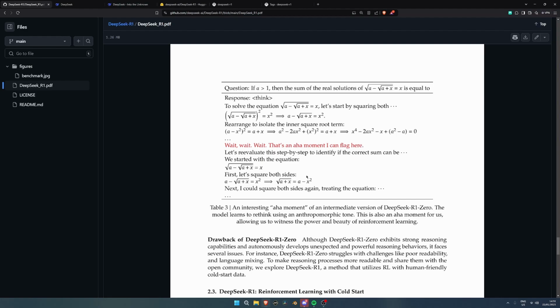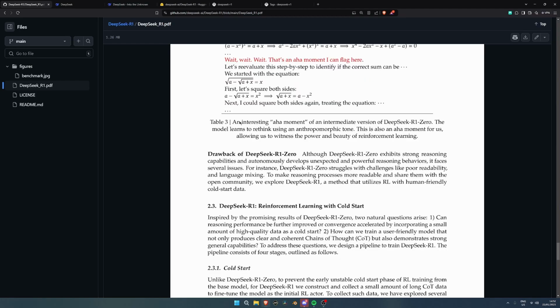Kind of similar to OpenAI. It goes through a lot of these possibilities. And if it encounters a moment where it can reevaluate, go back, see if maybe you missed out on something, it's literally going to tell you. So that's really cool. Table 3, an interesting aha moment of an intermediate version of DeepSeek R1-Zero.